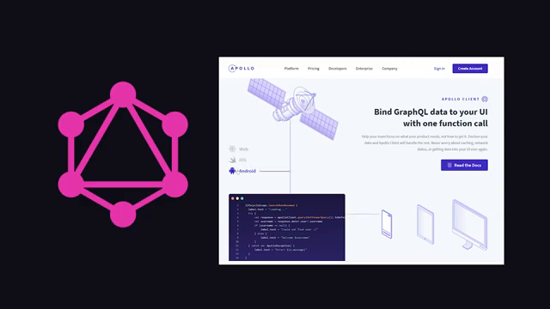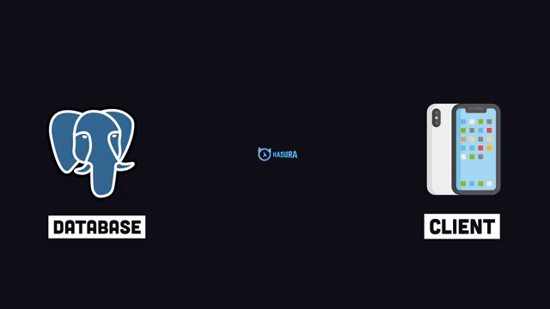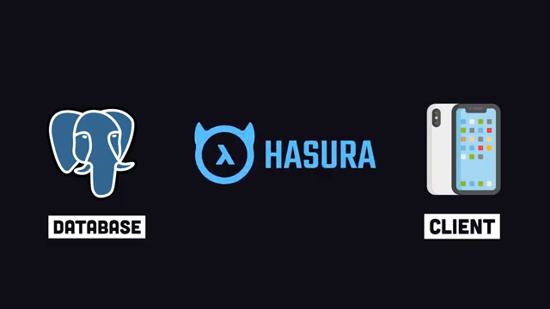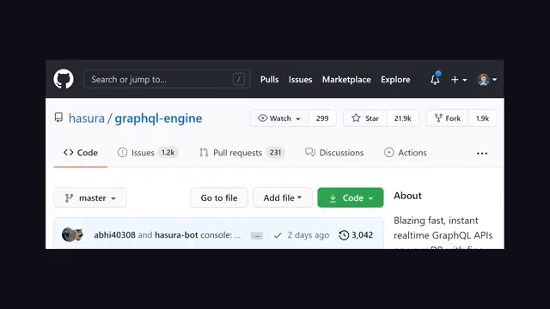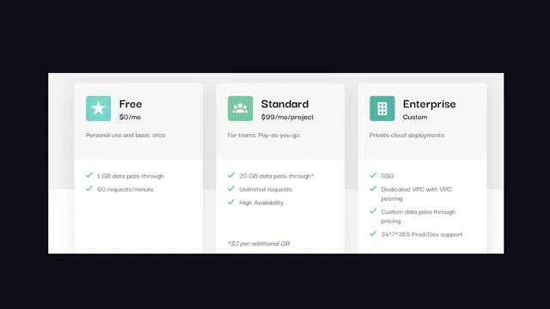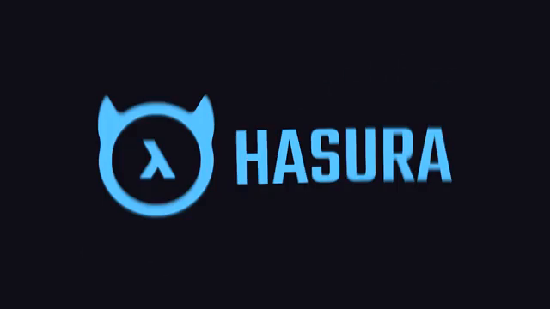You might use something like Apollo to query, mutate, and set up real-time subscriptions to your database. In other words, Hasura is kind of like a middleman that doesn't care what you use on the front end or where you host your actual database. And best of all, it's an open source project that can be self-hosted or paid for as a fully managed service with a free tier. This has been Hasura in 100 seconds.